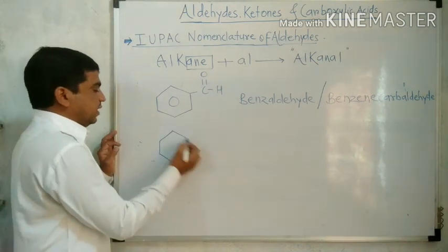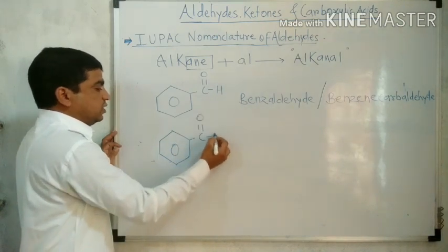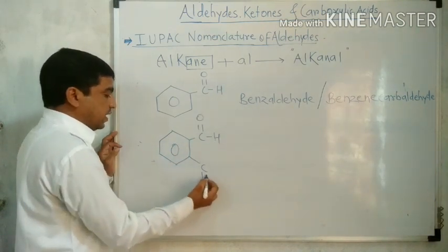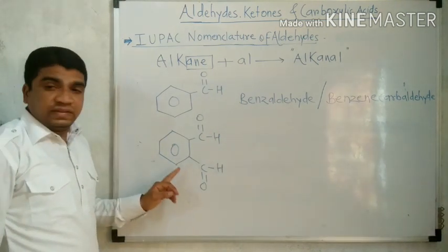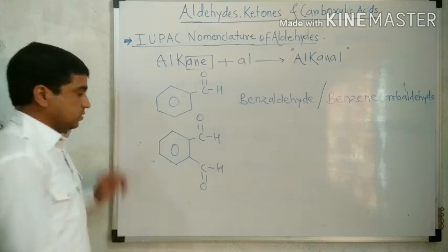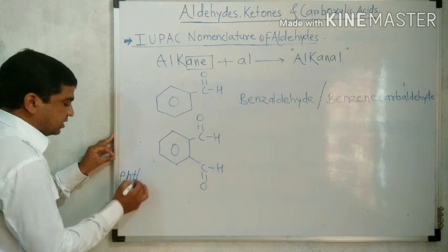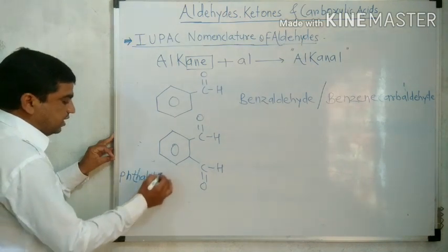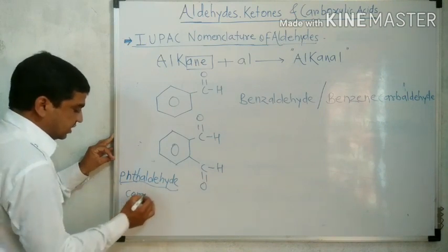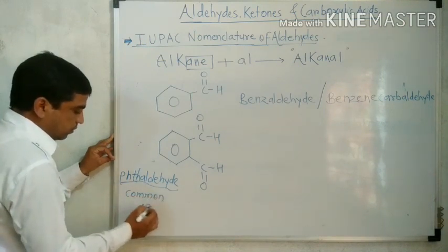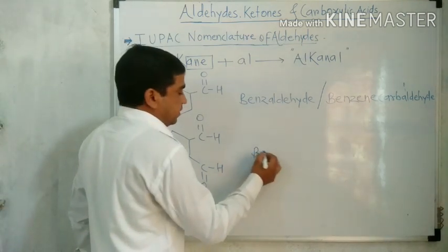Another example: a benzene ring attached with two CHO groups. Like this. This is the structure of phthalaldehyde, the common name. I am writing it here: PHTHALALDEHYDE. Phthalaldehyde is the common name of this structure. But the IUPAC name is benzene.